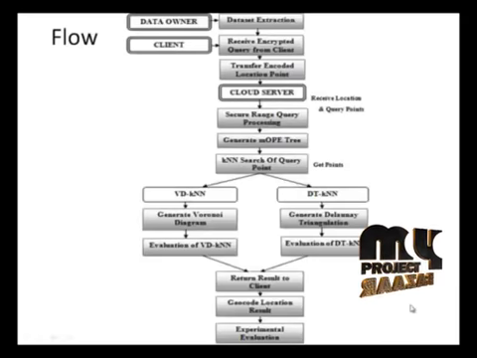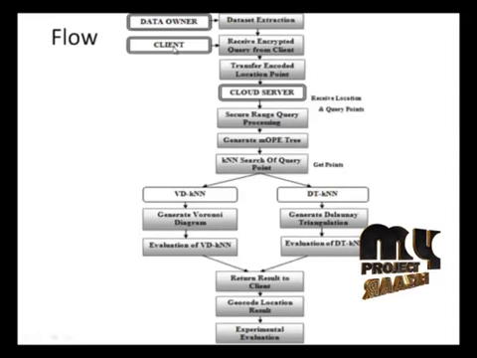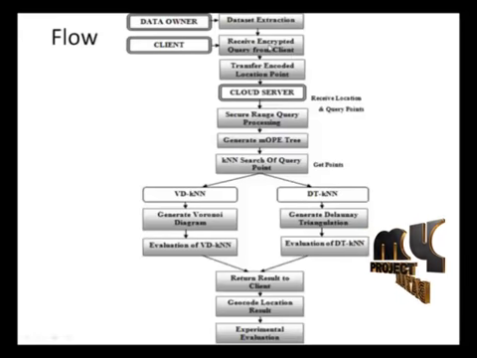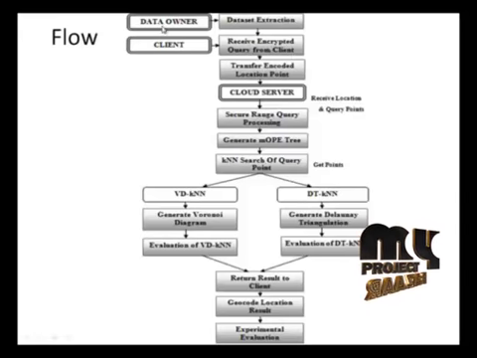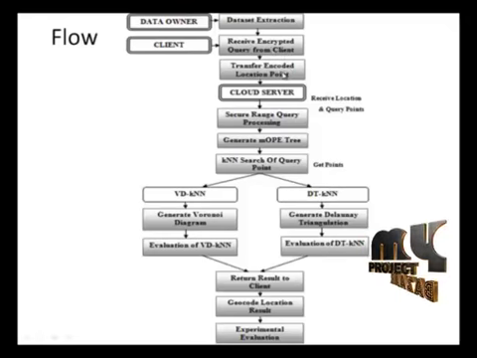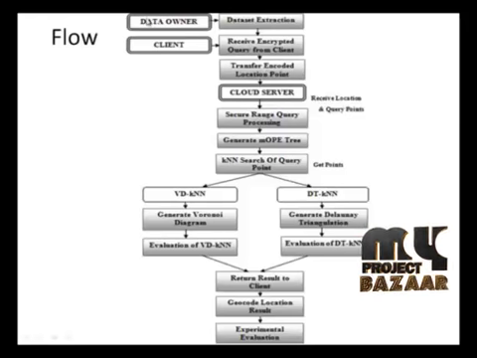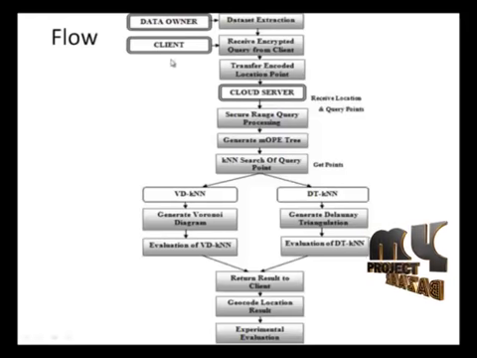In the next flow of the project, first is dataset extraction. The dataset is extracted by the data owner, and the clients have to send the encrypted location point to the data owner. The data owner receives the encrypted query point from the client. Based on the encrypted query, he will transfer the encoded location point to the cloud server. Here, the cloud server receives the encrypted location point from the data owner and receives the query point from the client.